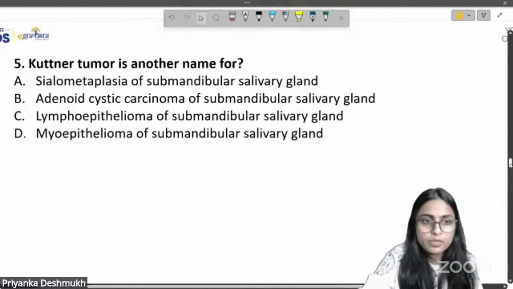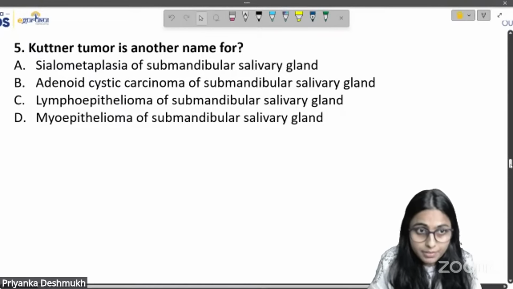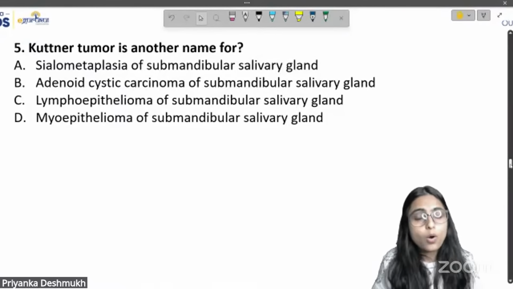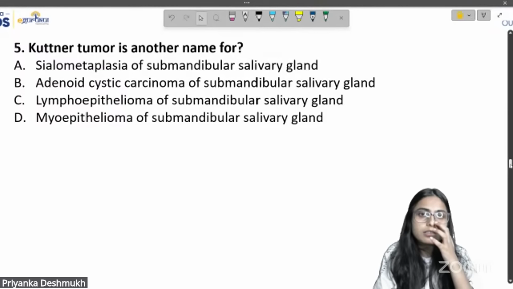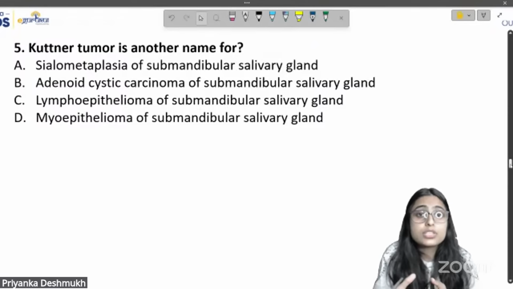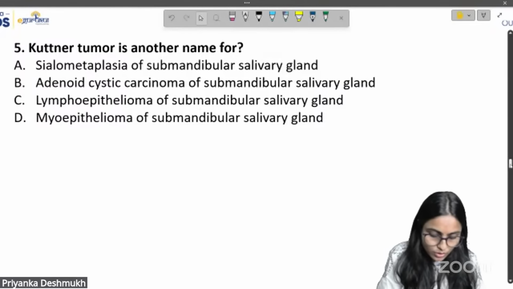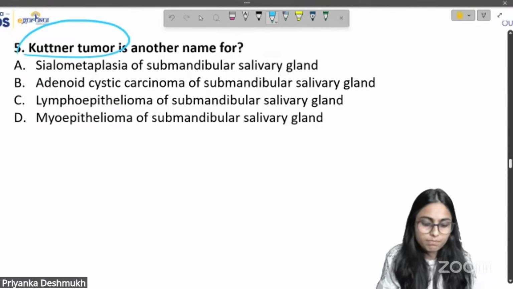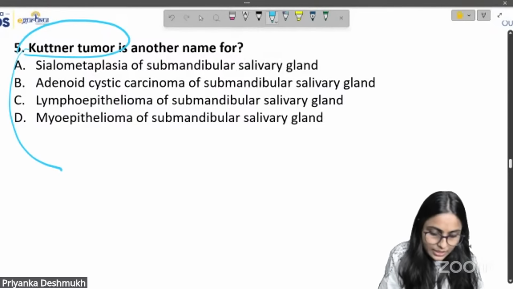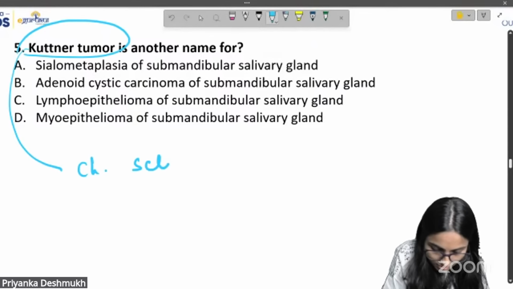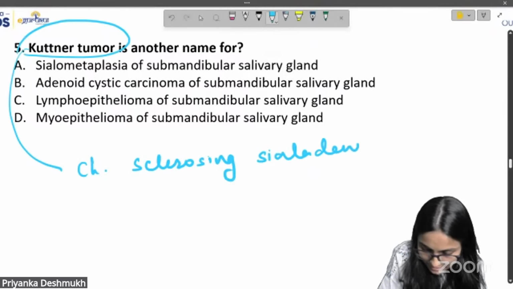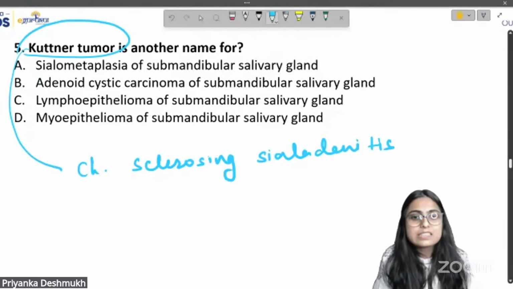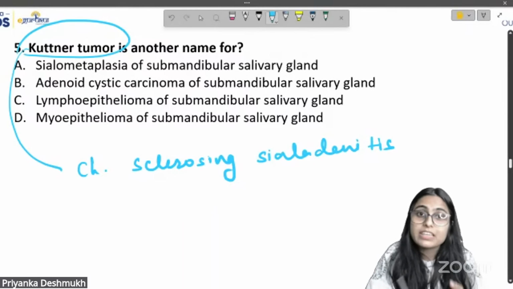All right. Chalo, moving on to the next question, question number 5. This is also a direct question, but they have given the histological features in the options. So Kuttner's tumor, what is Kuttner's tumor exactly? The synonym for Kuttner's tumor is chronic sclerosing sialadenitis, correct? This is the synonym given in the textbooks.